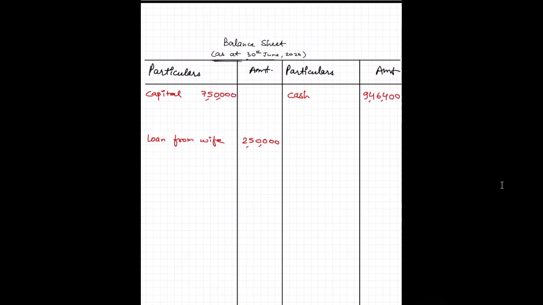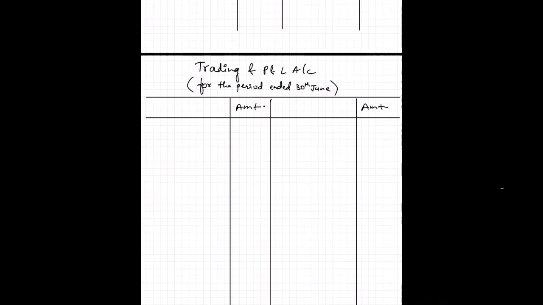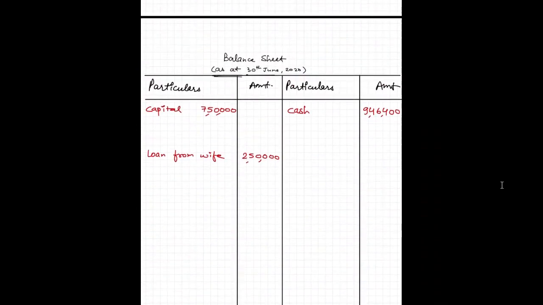Obviously you cannot do that. Okay, now my balance sheet is upside and my trading and P&L are downside. Here we have all our liabilities and here we have the assets.